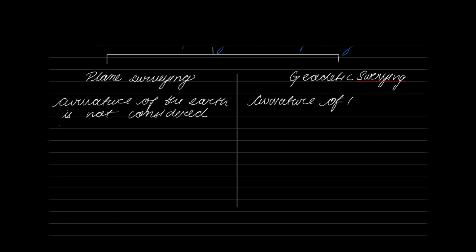So the important question here is, what is the limit up to which this particular assumption is valid? Please remember, the assumption that the Earth has no curvature is valid only for distances less than 12.5 kilometers and areas less than 195.5 square kilometers. Some of you will say that the distance is 18.5 km and areas are less than 250 square kilometers. That is not the presently adopted value.